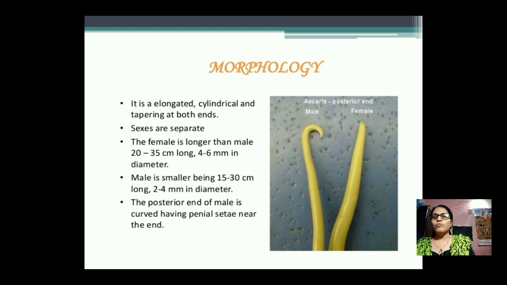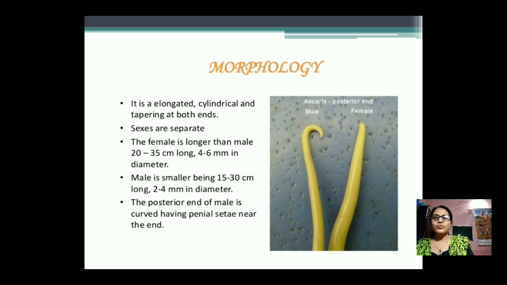Then morphology. Morphology means the external structure of the protozoa. It is elongated, cylindrical and tapering at both ends. Means slender or tapering at both ends, and the middle is wider, increasing its size. The sexes are separate. Male and female are differentiated, and the female is longer than the male.